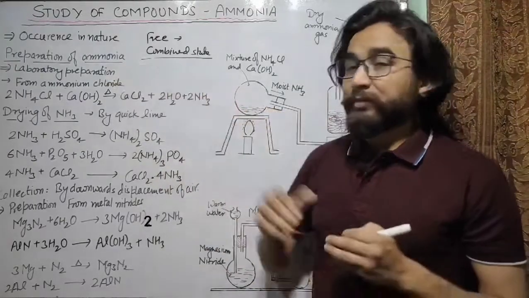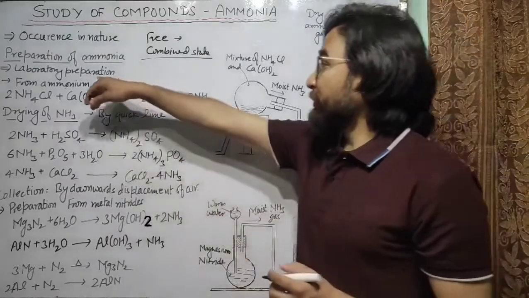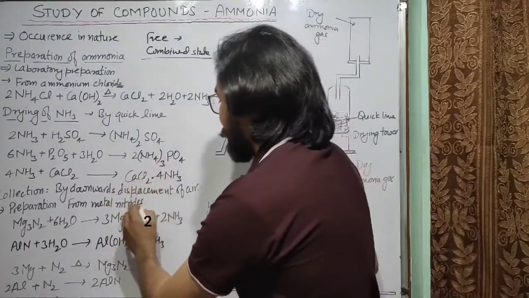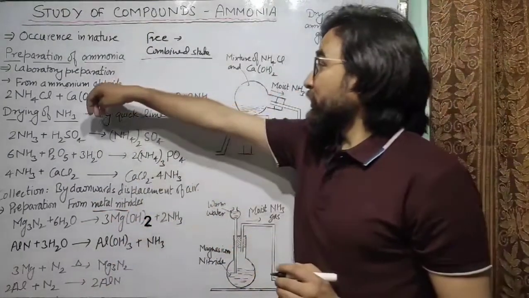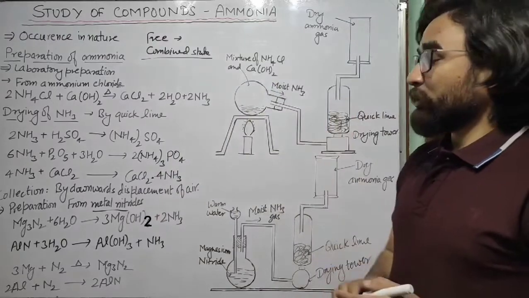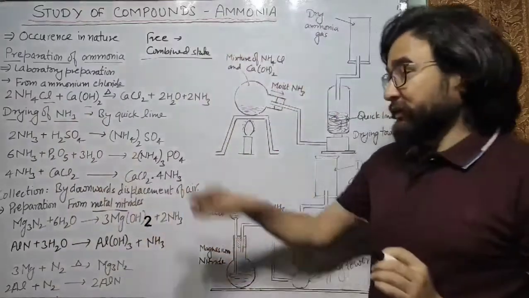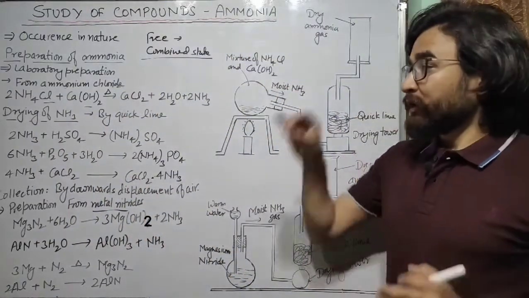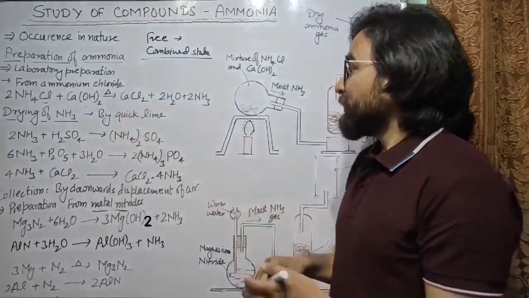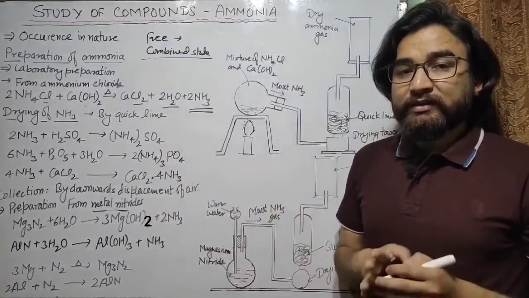Now if we talk about the preparation of ammonia, first of all we will talk about laboratory preparation. In the laboratory we can prepare ammonia from ammonium chloride as well as from metal nitrides. If we talk about the preparation of ammonia from ammonium chloride, you can see the figure here. From ammonium chloride we can prepare ammonia by reaction with an alkali like calcium hydroxide. If ammonium chloride is heated with calcium hydroxide, it will form calcium chloride, water, and it will liberate ammonia gas.